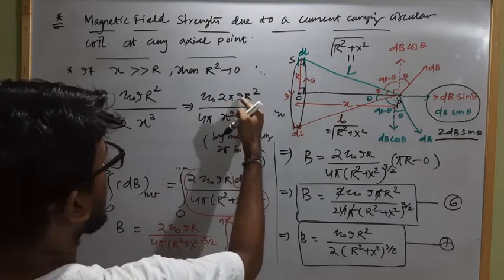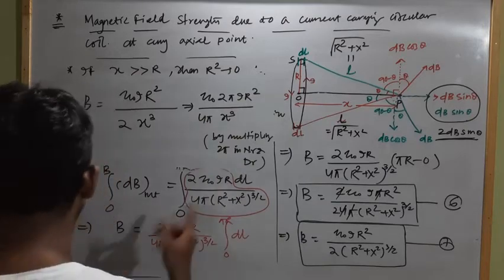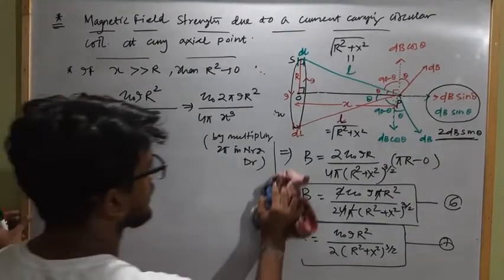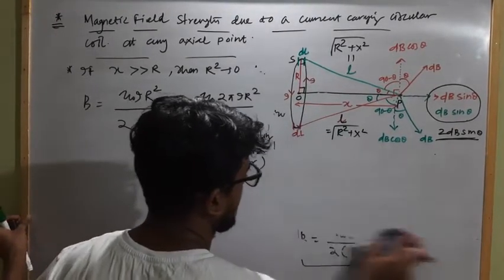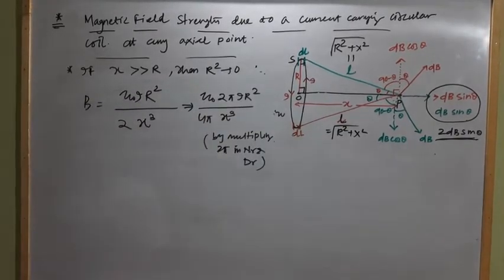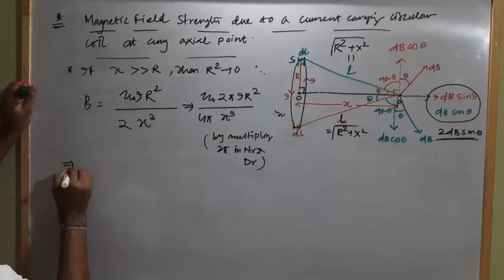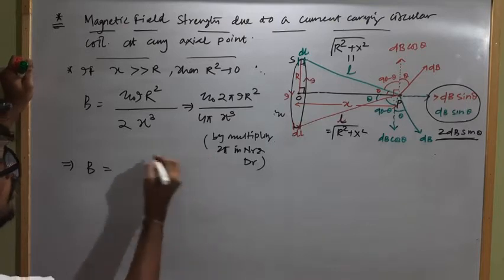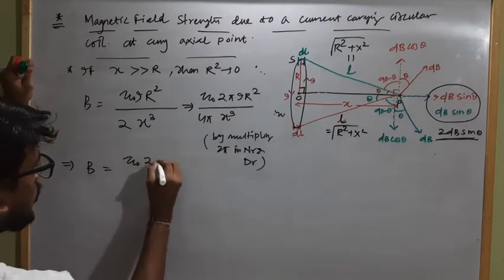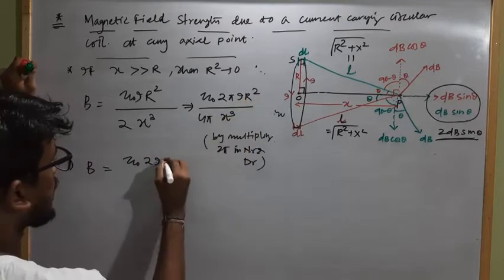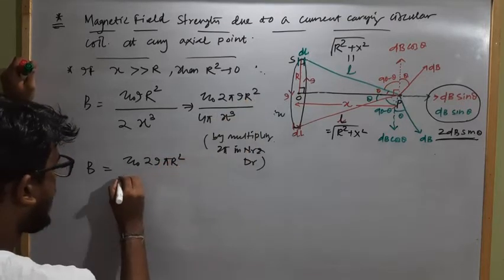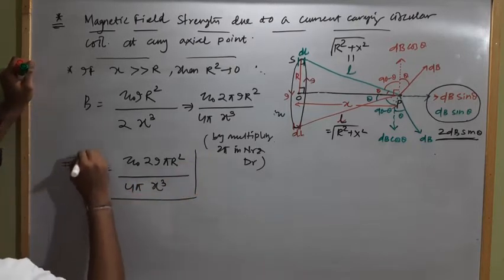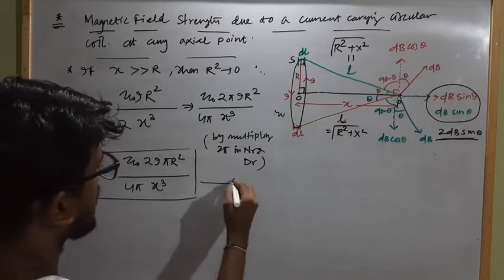Mu naught 2 pi I r square into 4 pi into x cube. So this implies B net will become how much? Mu naught 2 I pi r square divided by 4 pi into x cube. Clear? Let it be equation 7.